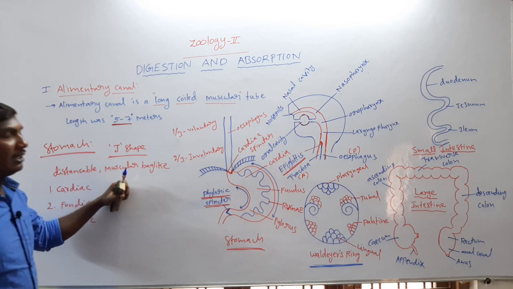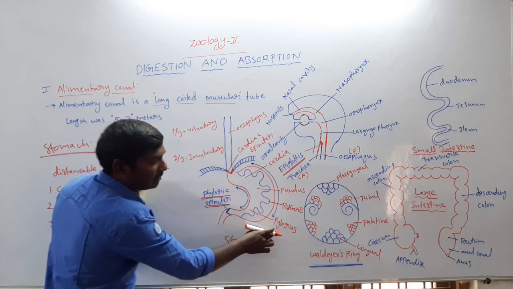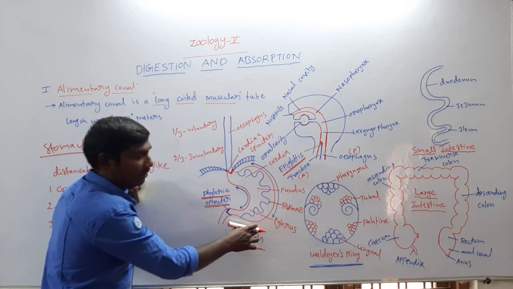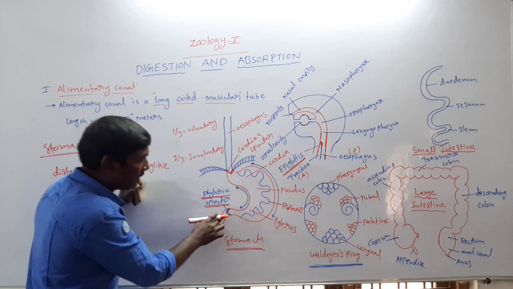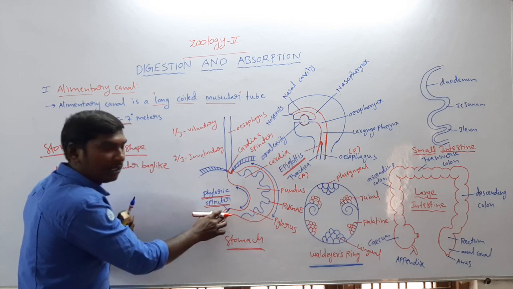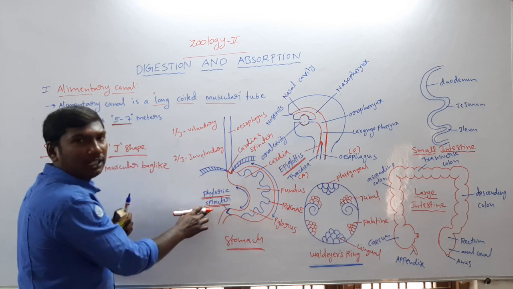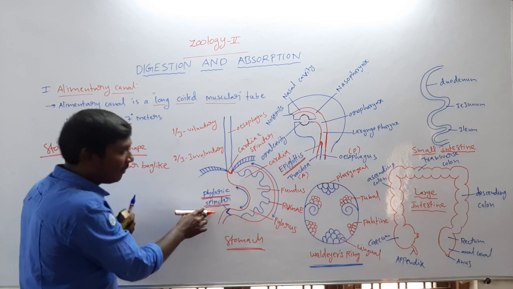Once revised, the stomach's last region is the pyloric region. The pyloric region opens into the small intestine. In this region, there is a sphincter called the pyloric sphincter.